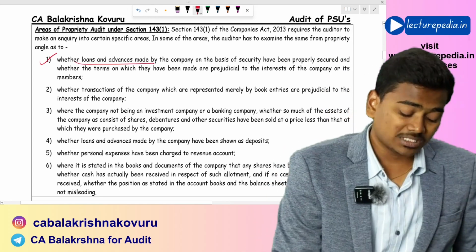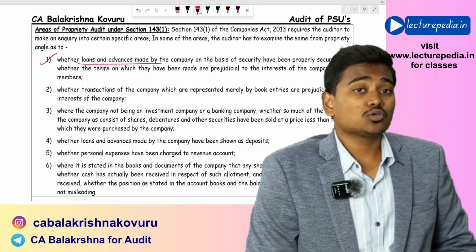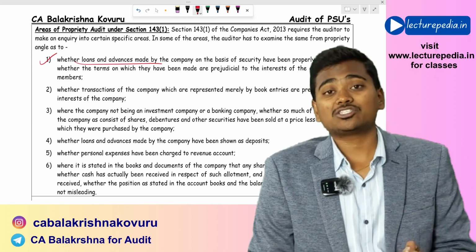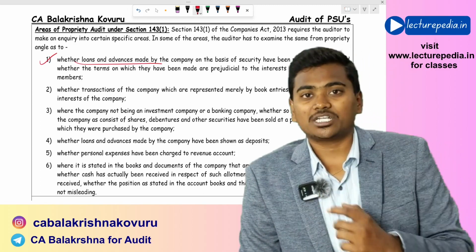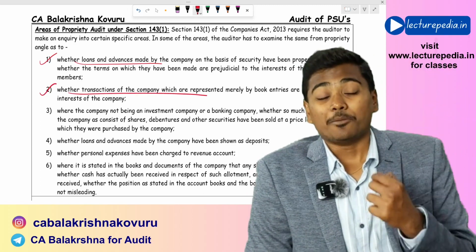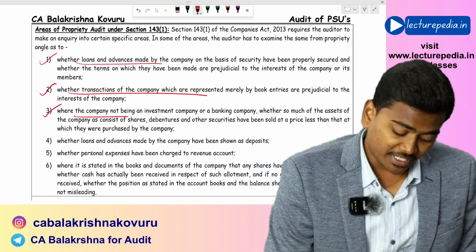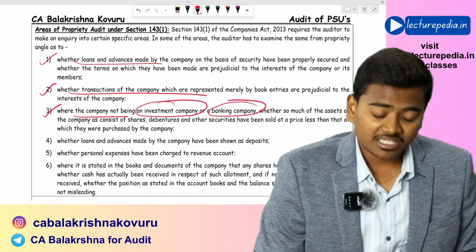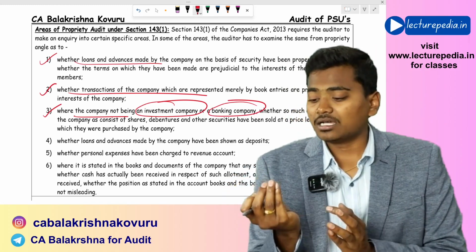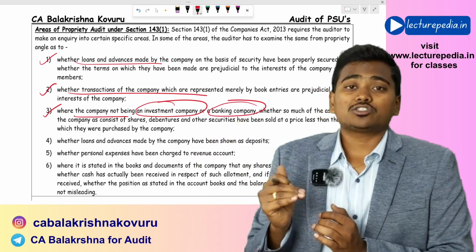First of all, whether the loans and advances that have been given by the company are properly secured, and whether the terms of those loans and advances are prejudicial to the interest of the entity, that has to be inquired and reported by the auditor. Next, whether the transactions of the company which are represented by mere book entry are prejudicial to the interest of the entity. Next, whether the company, not being an investment company or a banking company, whether so much of assets represented by investments are sold for a price less than the cost of acquisition.